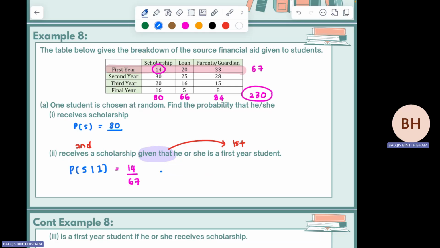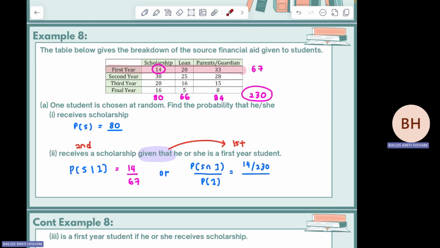If from the formula, madam will show both. What is the formula for this conditional probability? P(scholarship intersect first year) over P(first year). Scholarship intersect first year is this one, 14 over total, that means over the sample space. 14 over 230, over P(first year). So how many total first year?